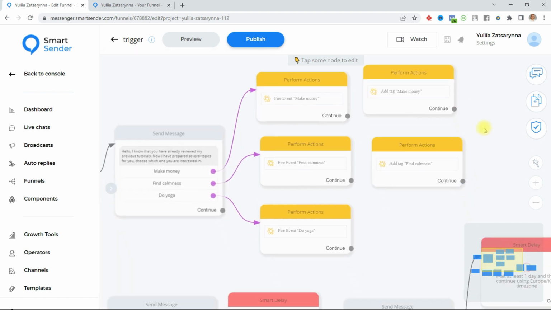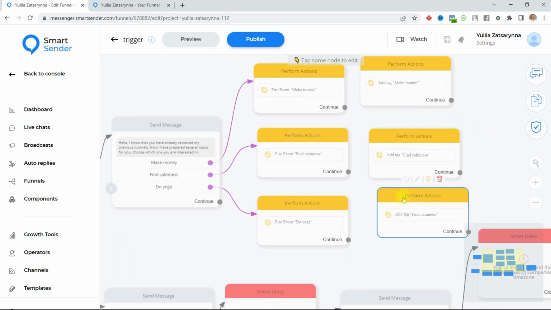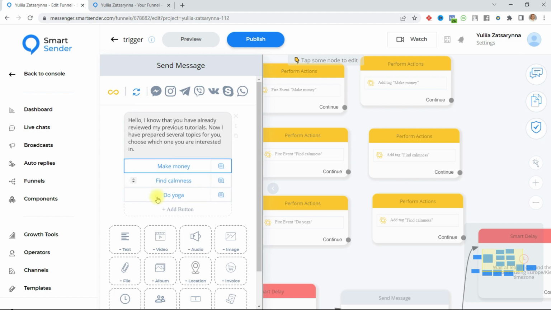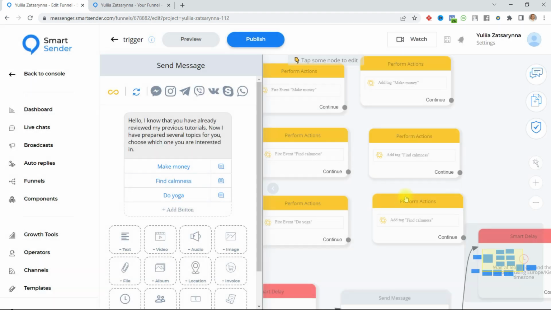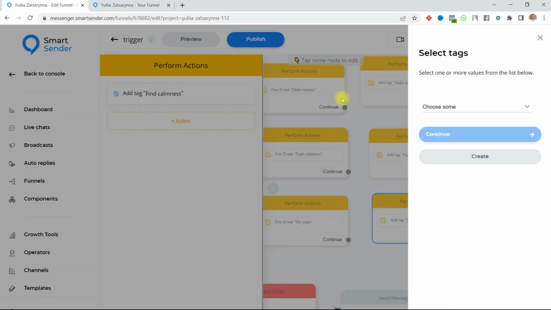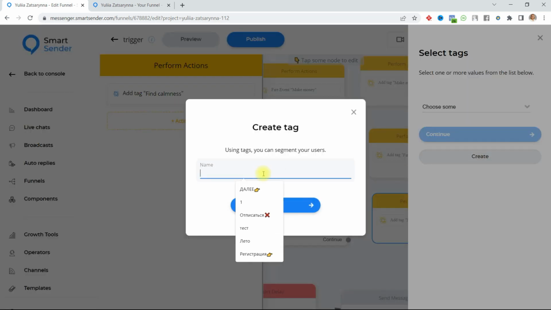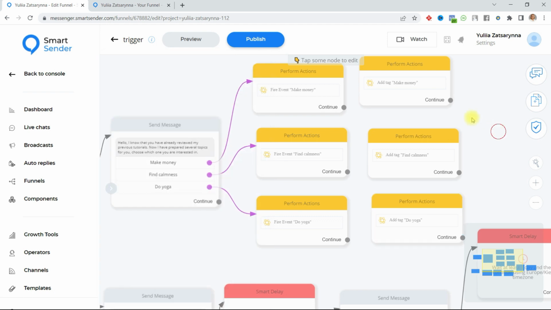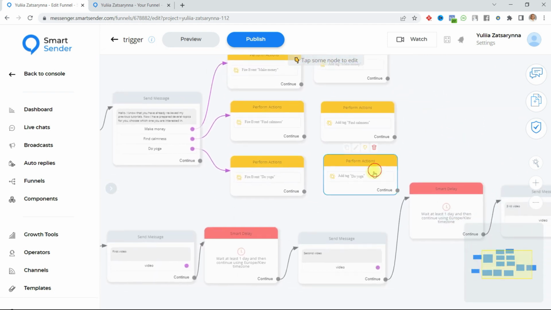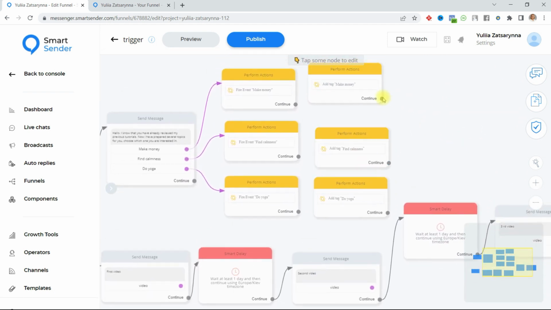Yes, and change. Next, it is do yoga. Copy this name, action, I create new tag, name do yoga, continue, and I choose this new tag. Okay, I have 3 tags.